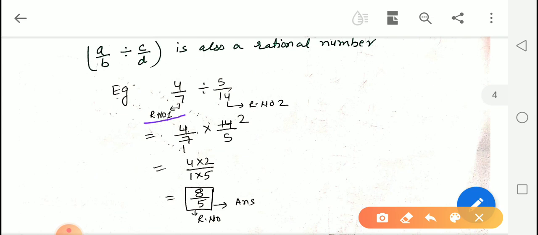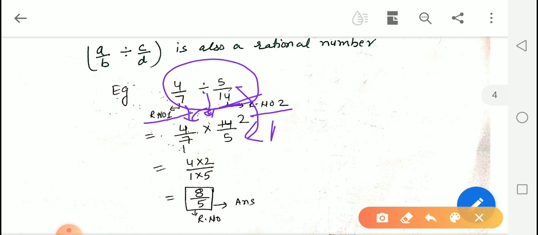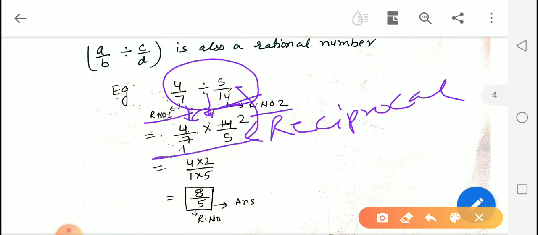Here 4 upon 7 is the first rational number and 5 upon 14 is the second rational number. We will have to do the division. Now we will copy down the first number as it is. This division sign is converted into multiplication. Here we will take the reciprocal and we will get a simple multiplication step. Then we will do the cancelling. 7 ones are 7, 7 twos are 14, and we will multiply numerator by numerator and denominator by denominator, and we will get 8 upon 5 as an answer.